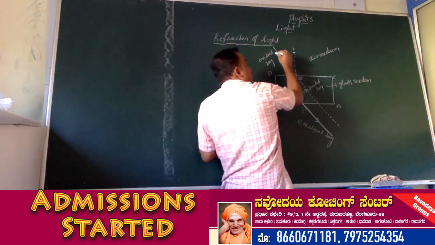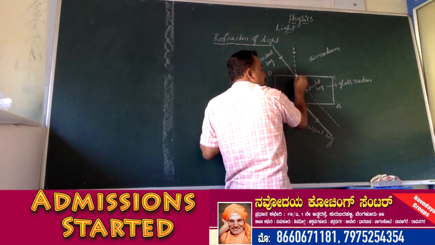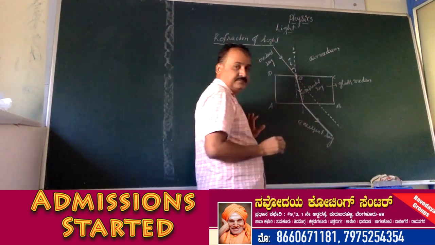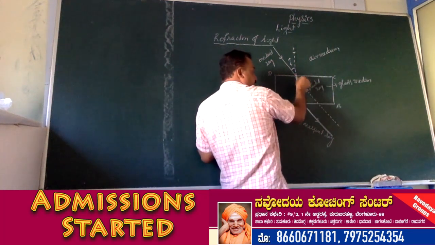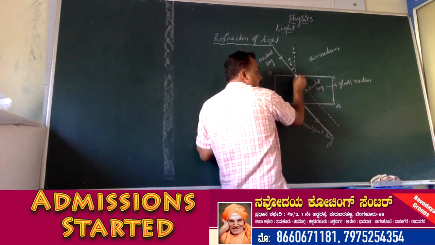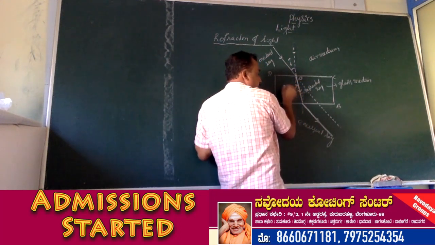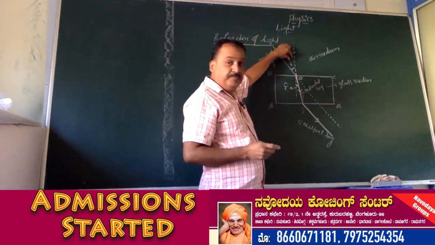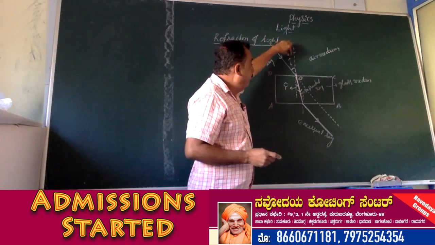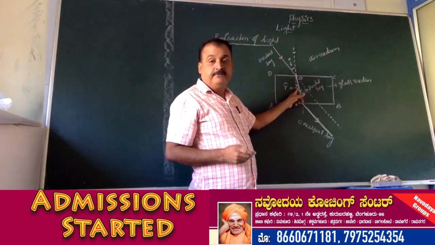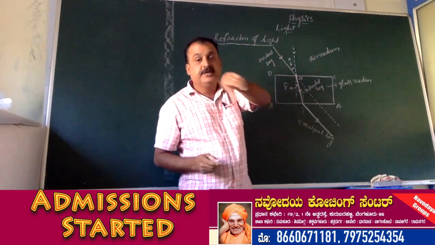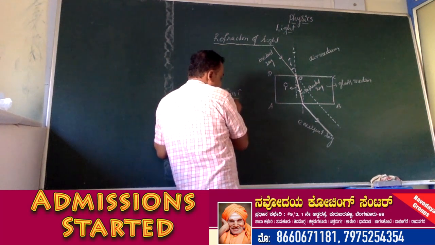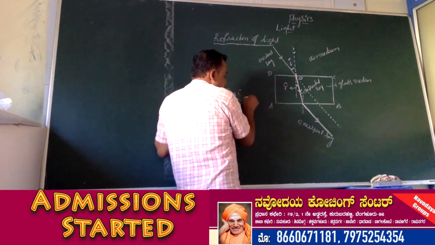The angle between the incident ray and the normal at the point of incidence is called the angle of incidence. It is denoted by I. The angle between the refracted ray and the normal line at the point of incidence is called the angle of refraction. It is denoted by angle R. The ratio of the sine of the angle of incidence to the sine of the angle of refraction is always a constant. That is, sin I divided by sin R is constant.